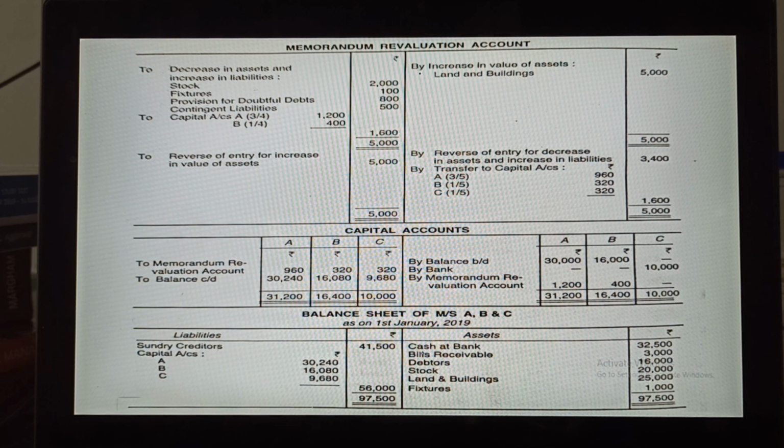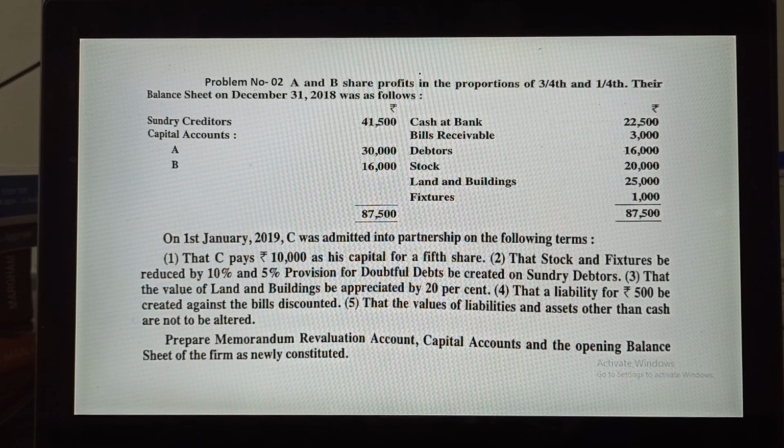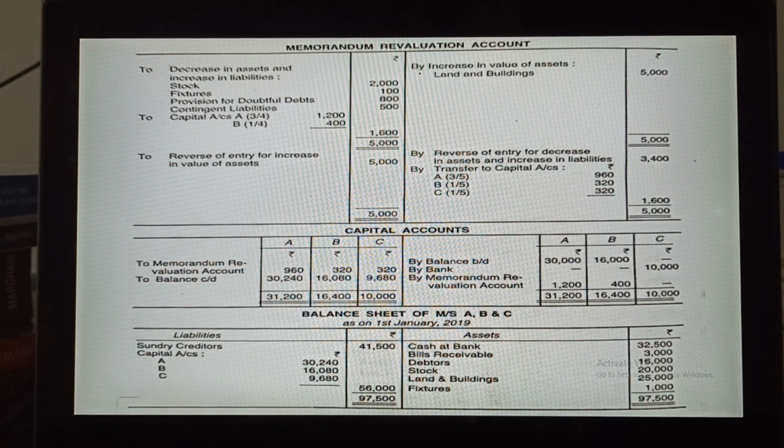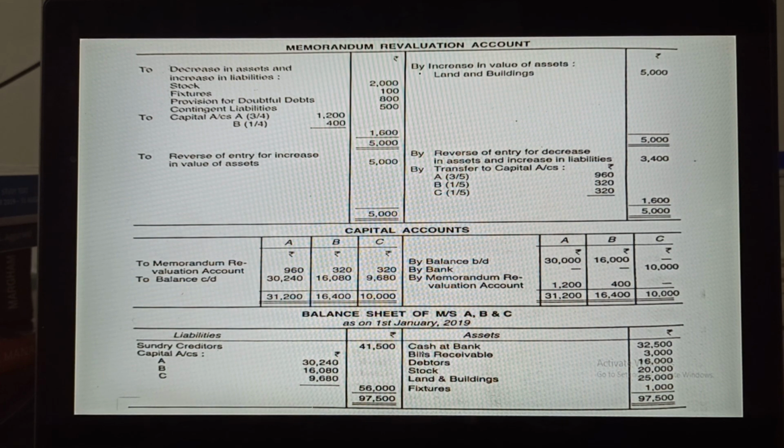Fixtures: the balance sheet amount is 1,000 rupees, so 10% of it will become 100. The third one, provision for doubtful debts, is 5% on sundry debtors, which total 16,000. So 5% will be 800. And one more thing is given, contingent liabilities.